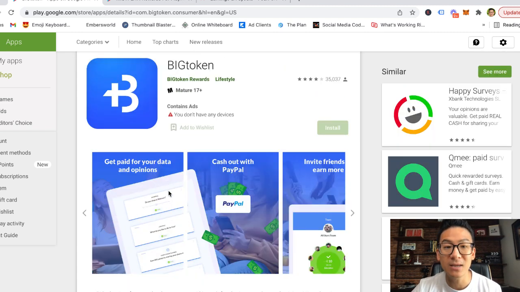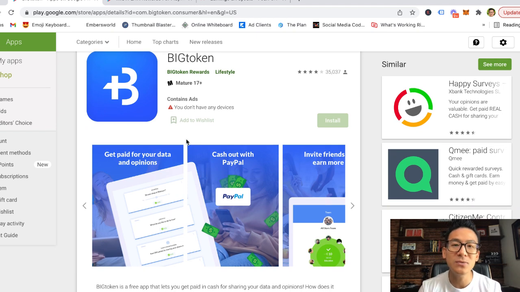But can you make money from this app? That's a big question, right? The answer is yes, you can make money from BigToken. But the real question you should be asking yourself is how much money can you make, and in how much time? So please understand that apps like BigToken are not designed to make you rich, okay? You're not going to retire overnight. You're not going to make millions of dollars. It's not really designed for that.